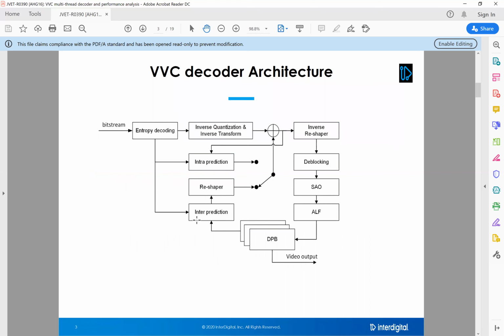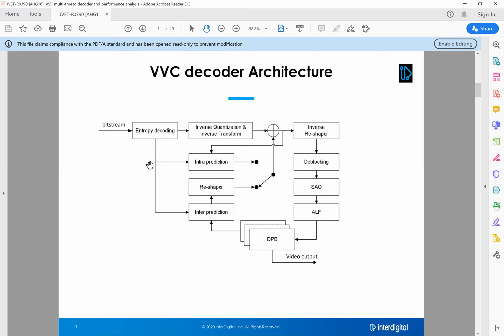The VVC coded bitstream is unpacked and entropy decoded at the CABAC decoding unit, and the entropy decoded output is inverse quantized and inverse transformed to get the residual signal. Once the entropy decoding is completed, each coding unit will have coding information, such as coding mode and prediction information, available.